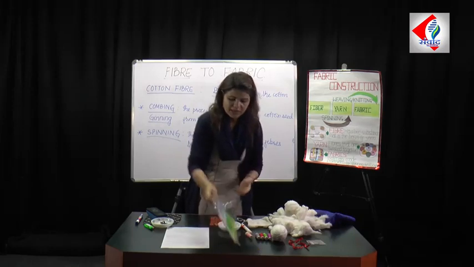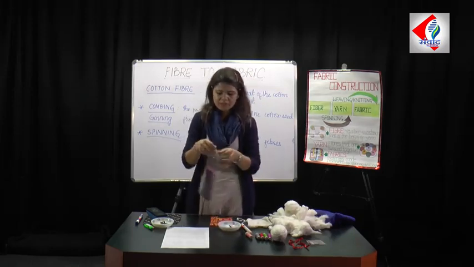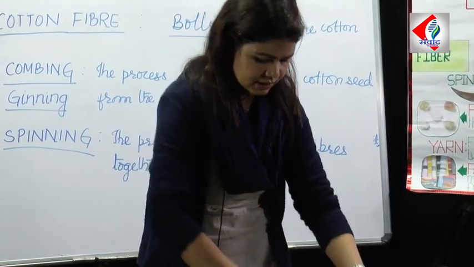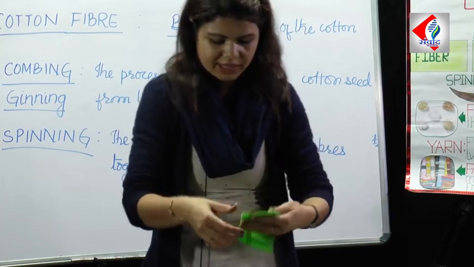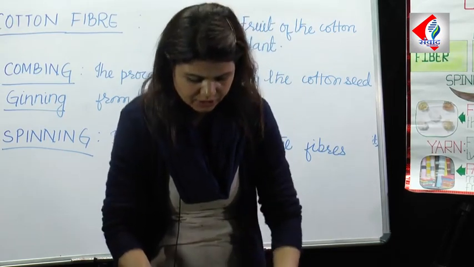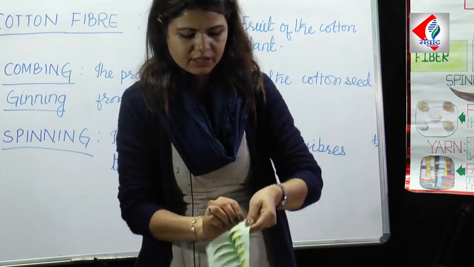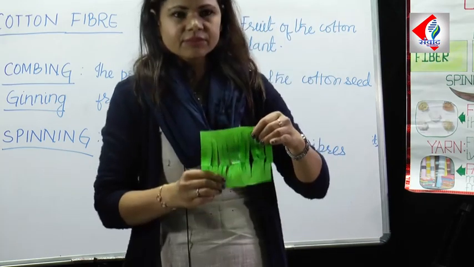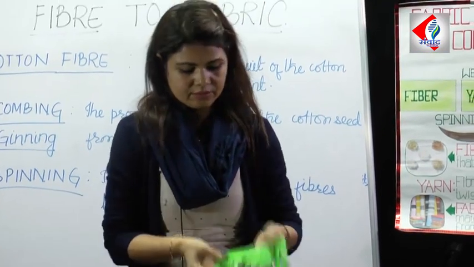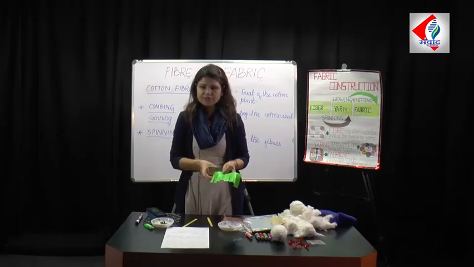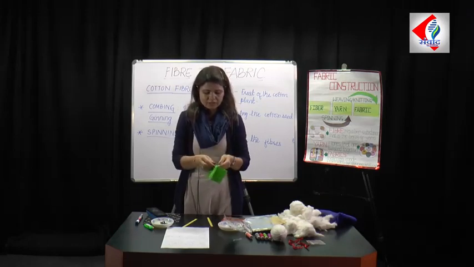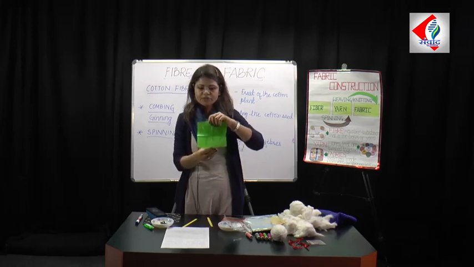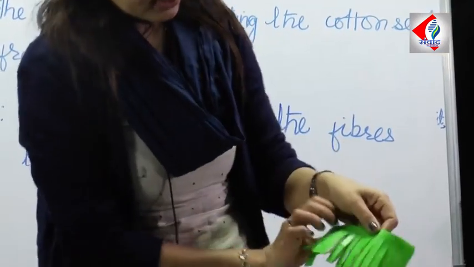For weaving also I have one small paper here which I have brought from home. We can carry out another small activity in which weaving can be done. You just need to take a multicolored square paper, fold it and cut it in this way.